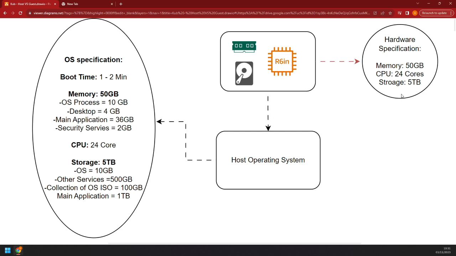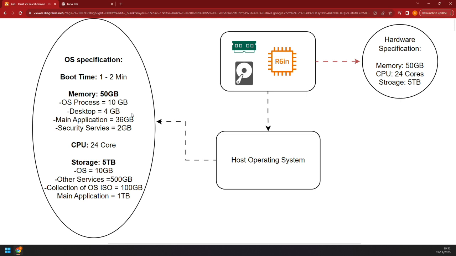Now, the host operating system at this moment is utilizing the complete power of the hardware, which is kind of wasteful if you ask me. The whole reason for having this operating system is for this main application, which is about 36 GB.